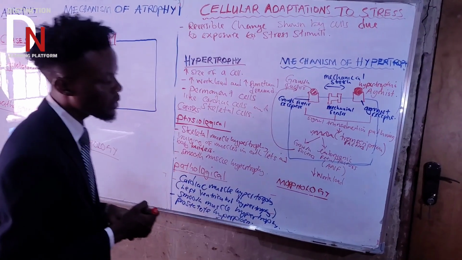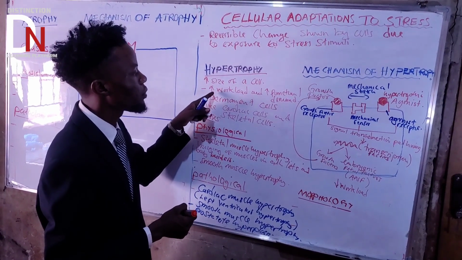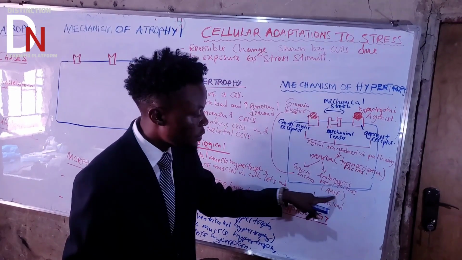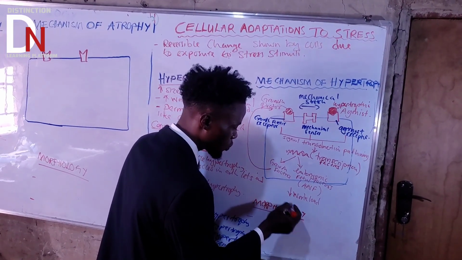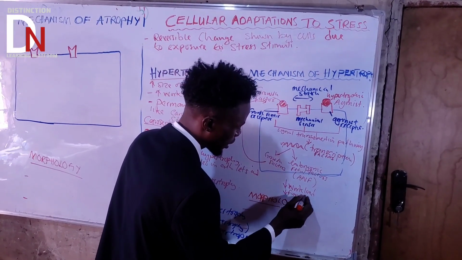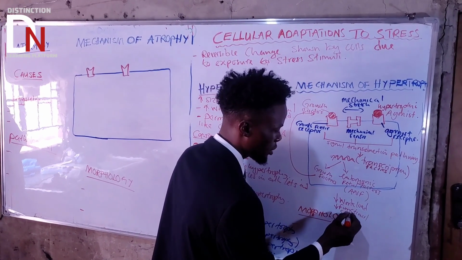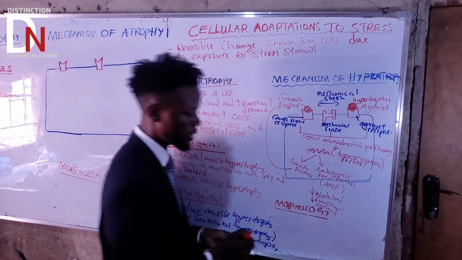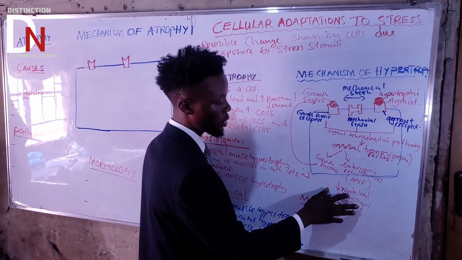And remember what we needed: the main cause, the reason why the cell was undergoing this change, is because there was an increase in workload. And the ANF is going to reduce the workload, which is a good thing. What else? It's going to reduce the functional demand as well, meaning increasing the performance of the cell. It decreases the functional demand by increasing the cellular function. So now the question is, how does it reduce the workload?